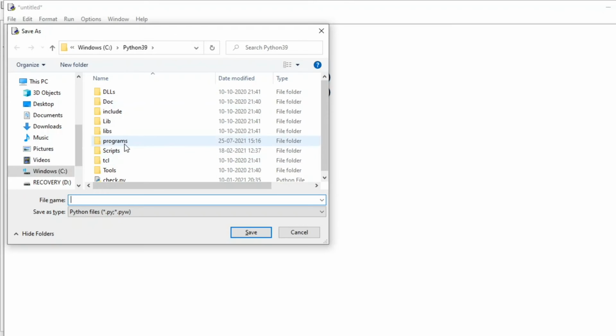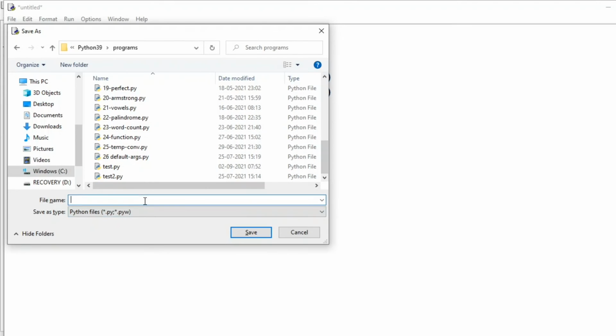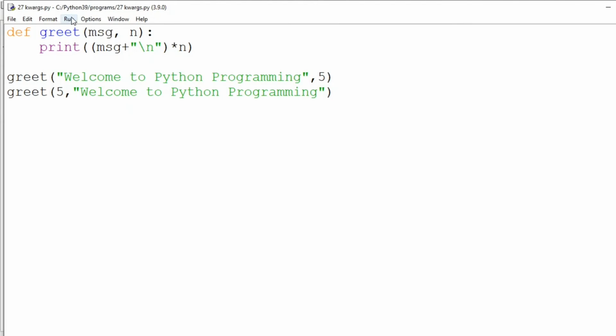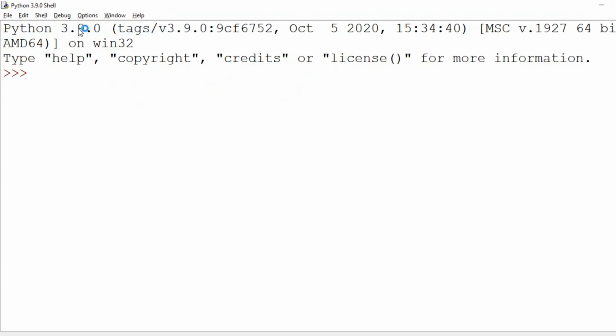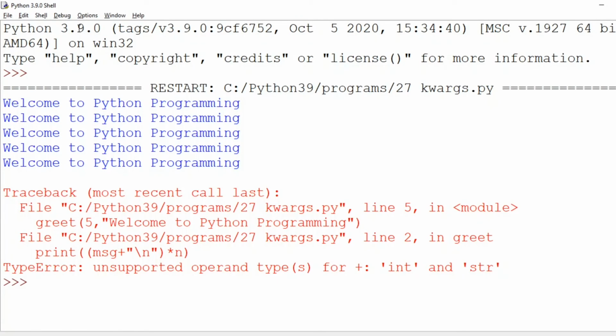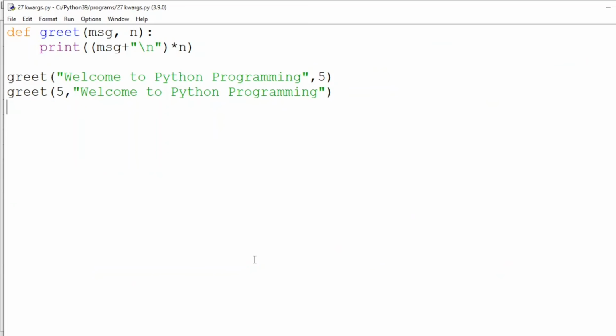Let us save and execute the program. You can notice the first function call executed successfully, and the second function call, which we called using arguments in different order, has thrown an error.